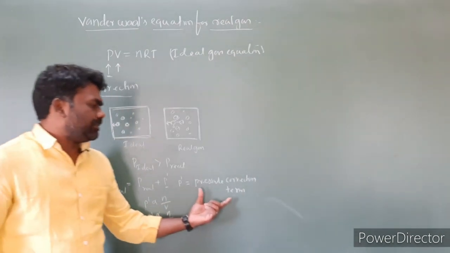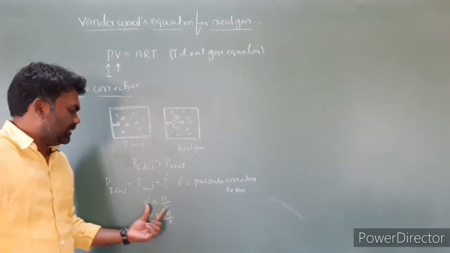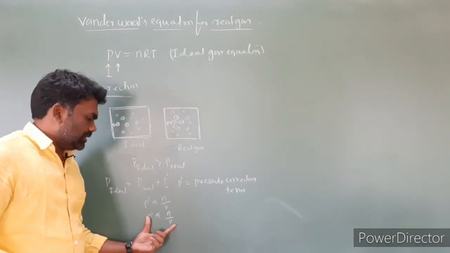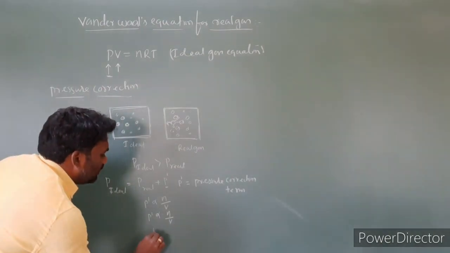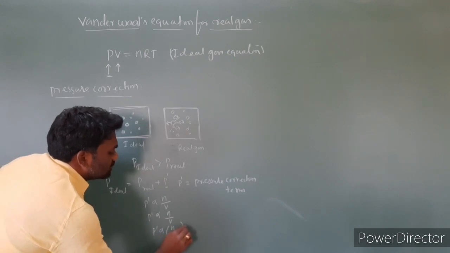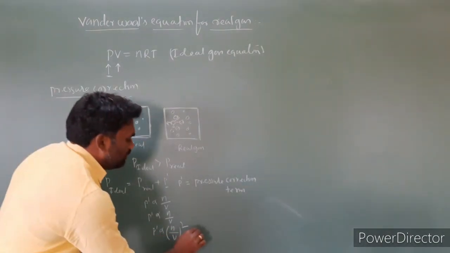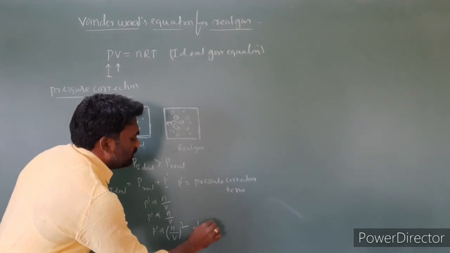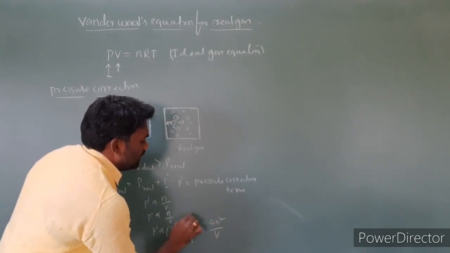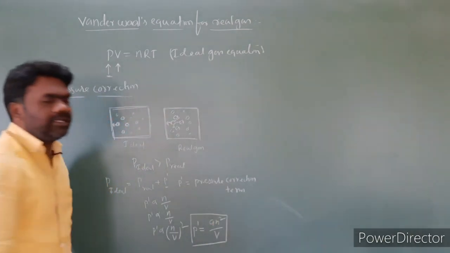So P dash is directly proportional to n by V squared, and then P dash is equal to a n squared by V.